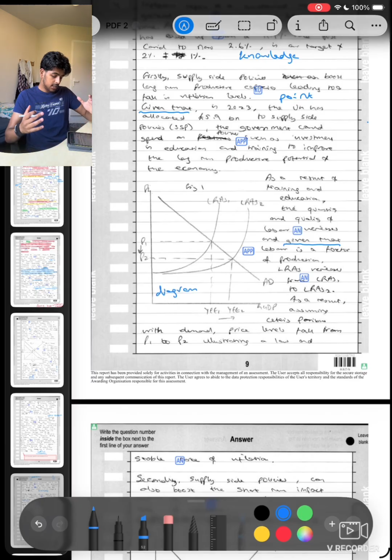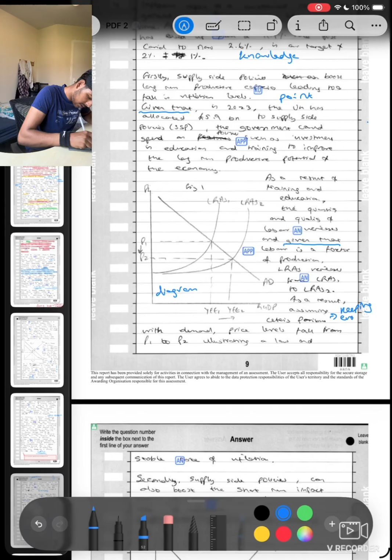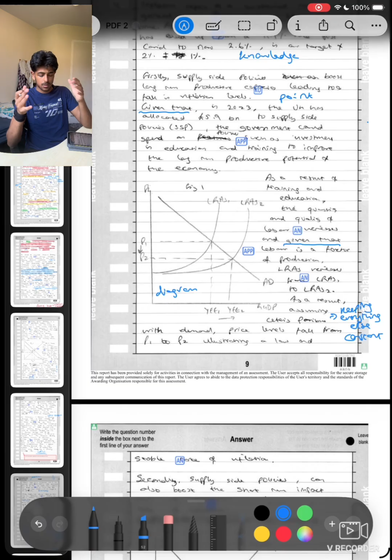Diagram is key. As a result, assuming ceteris paribus, ceteris paribus is a very, very strong phrase. You must have heard it a million times already. Ceteris paribus basically means keeping everything else constant. Keeping everything else constant. Right?